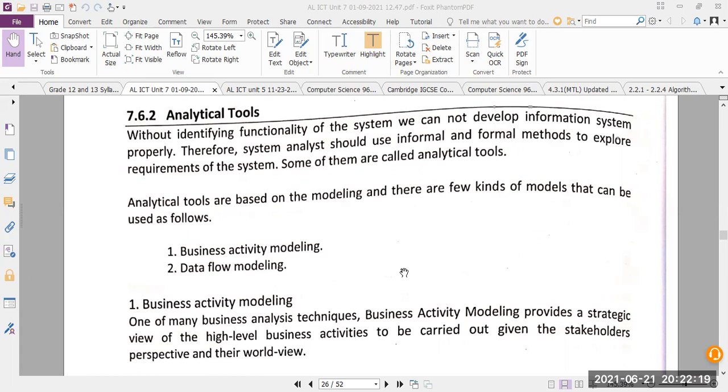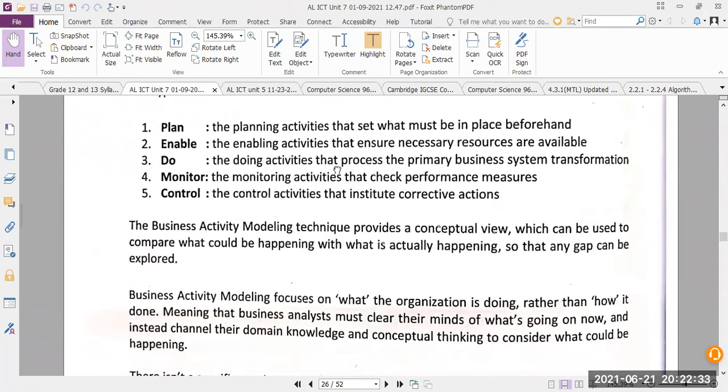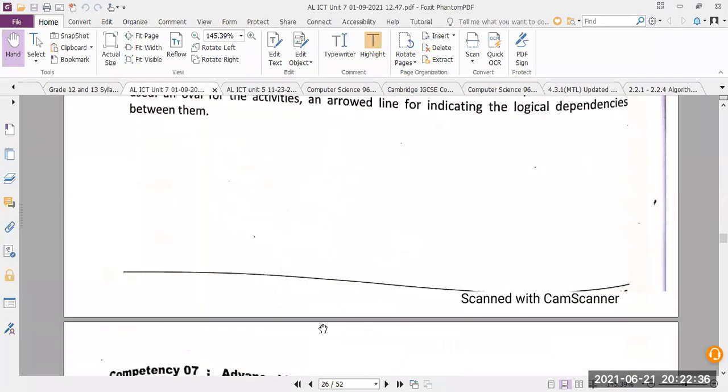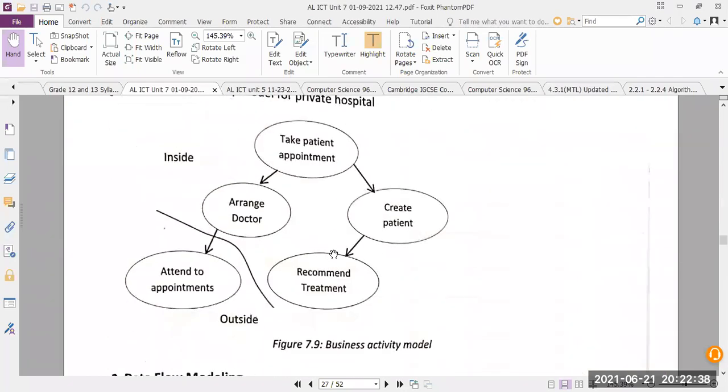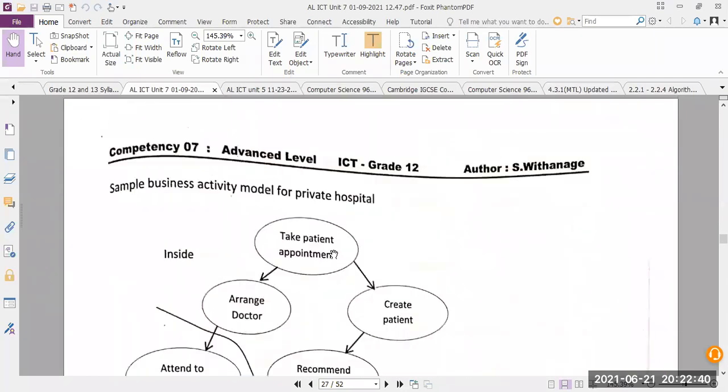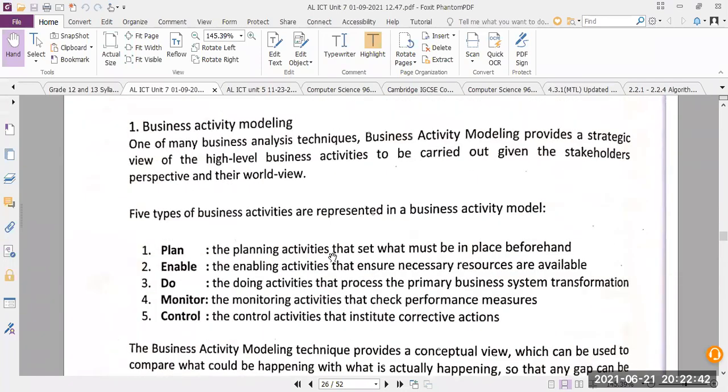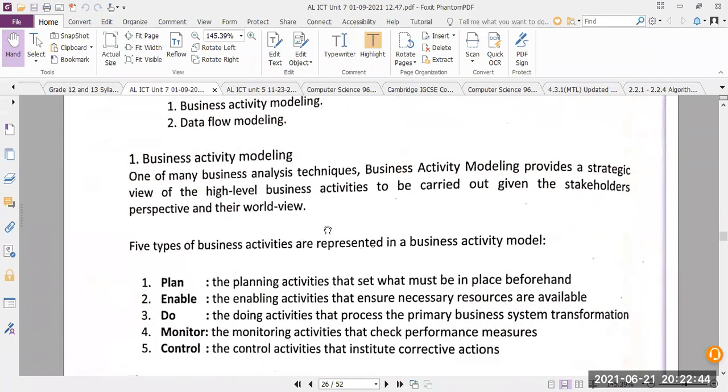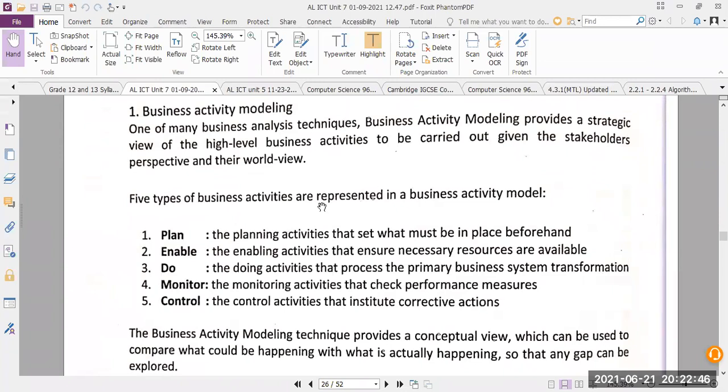Analytical tools are based on modeling, and there are a few kinds of models that can be used. First one, business activity model. Second one, data flow model. So we will first see what the business activity model looks like.